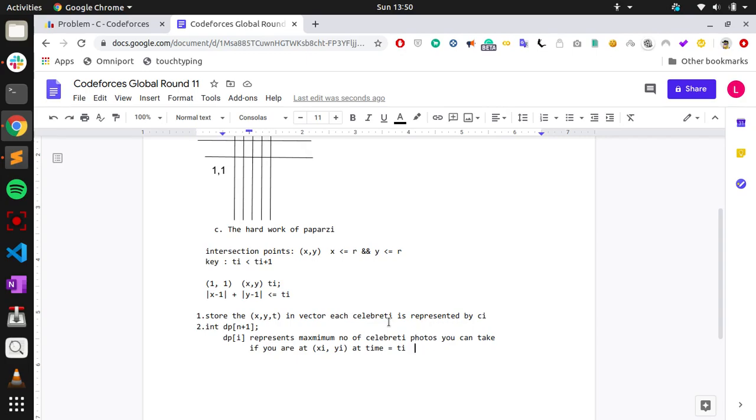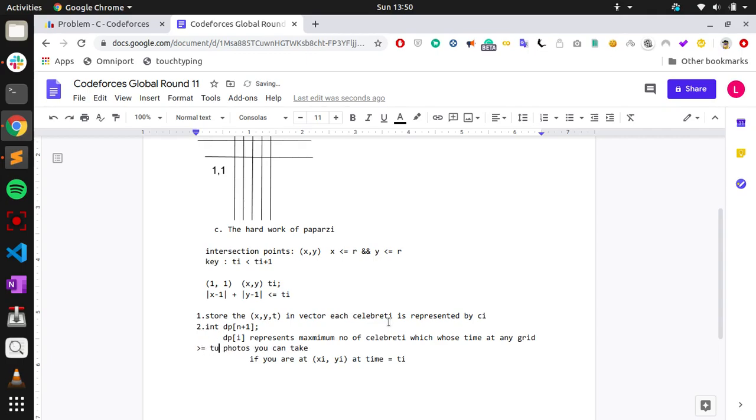So initially, say you are at xi, yi. The maximum number of celebrities you can take are those celebrities which are after, whose time to visit a grid, at any grid, is greater than or equal to ti.